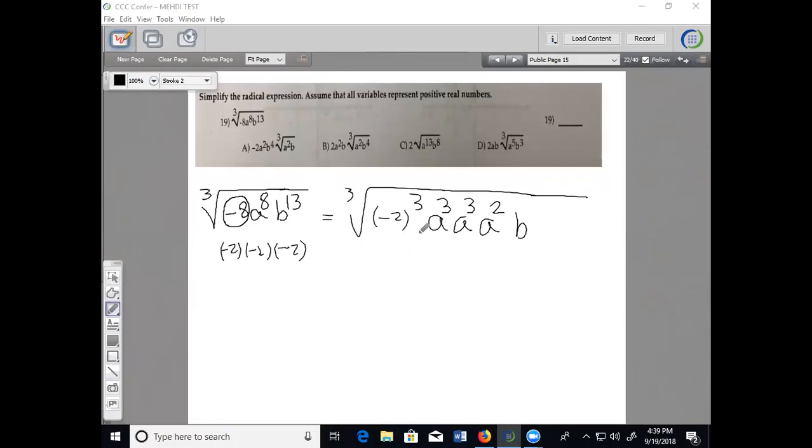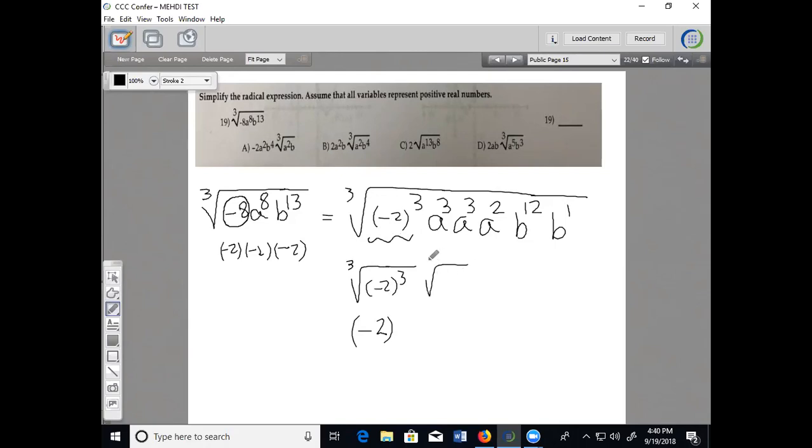Let me, since I already started that, let's just finish it and then we'll talk about that. So here, b to the power of 13, can I write that as something to the multiple of 3? 12 would be a multiple of 3, right? So I can write as b to the power of 12 times b to the power of 1. Okay, so now this here would be cube root of negative 2 to the power of 3. That would be just simply negative 2.